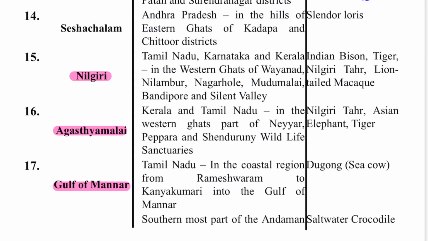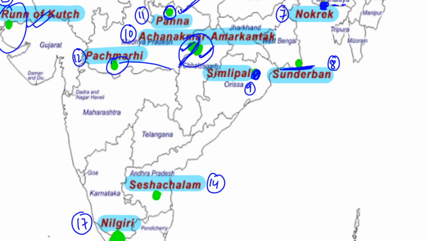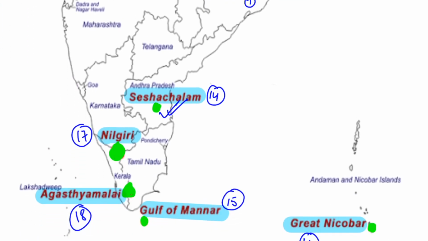Okay, Biosphere Reserve. Next is your Seshachalam. This is present in Andhra Pradesh in the Eastern Ghat section of Kadapa and Chittoor districts. The rivers are Papagni and Chitravati here, and slender loris is the most important animal here. This is the Seshachalam Biosphere Reserve in Andhra Pradesh, as you can see, the 14th one.